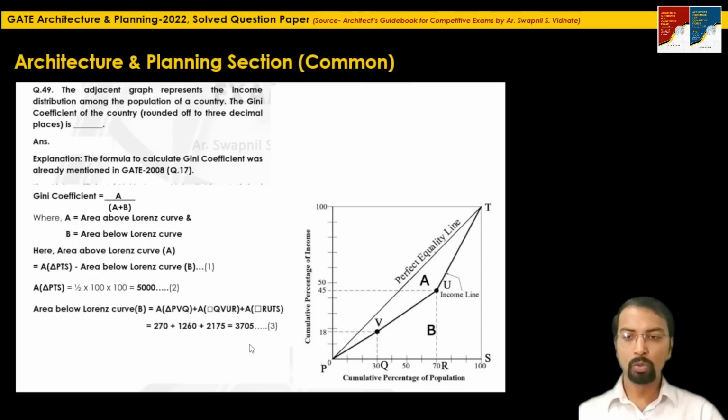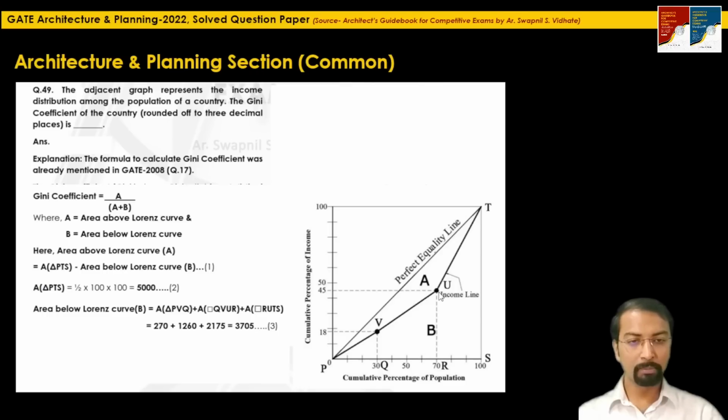The area below the Lorentz curve, B, will be the area of triangle PVQ plus the other figures. For triangle PVQ, the base is 30 and the height is 18. You can calculate half into base into height, so the area will be 270 units. The area of parallelogram VQRU will be 1260.